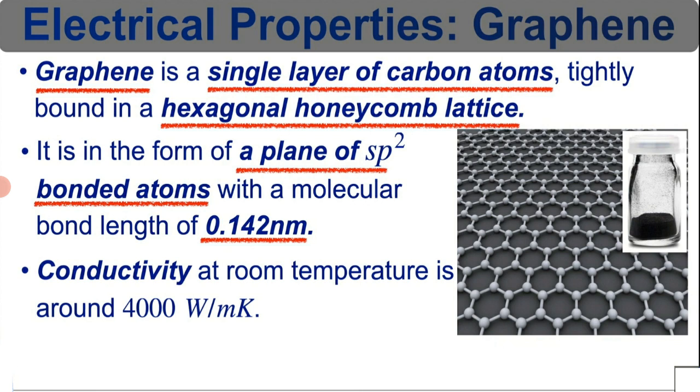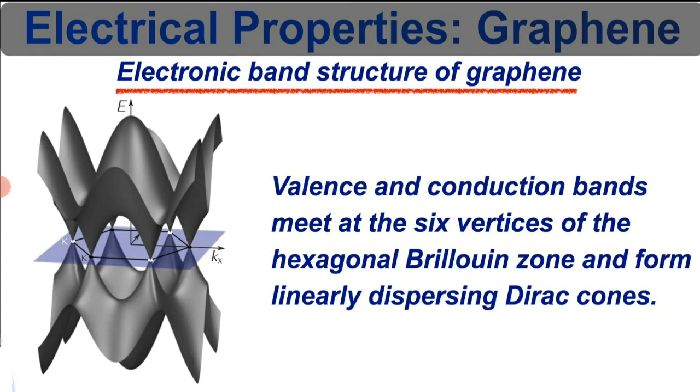Conductivity at room temperature is around 4000. The electronic band structure of graphene is as shown in the figure. Valence and conduction bands meet at the 6 vertices of the hexagonal Brillouin zone and form linearly dispersing Dirac cones.